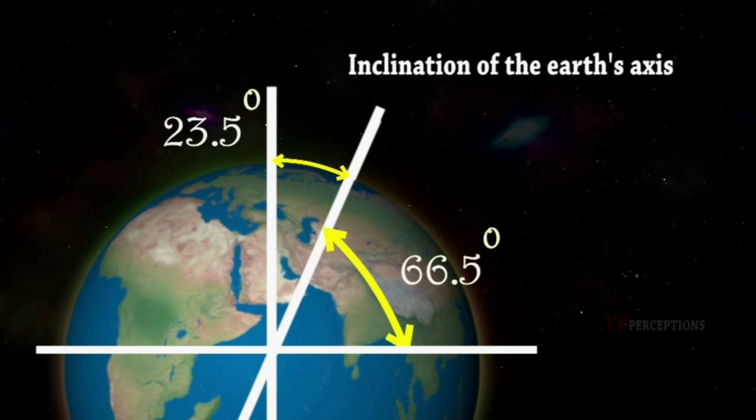Please observe the parallelism of the Earth's axis. In the picture, axis of the Earth is given. The orbital plane and vertical plane are also given. The angle difference between orbital plane and the axis of the Earth is 66.5 degree. The angle difference between the axis of the Earth and vertical plane is 23.5 degree. This tilt is known as the parallelism of the Earth's axis.